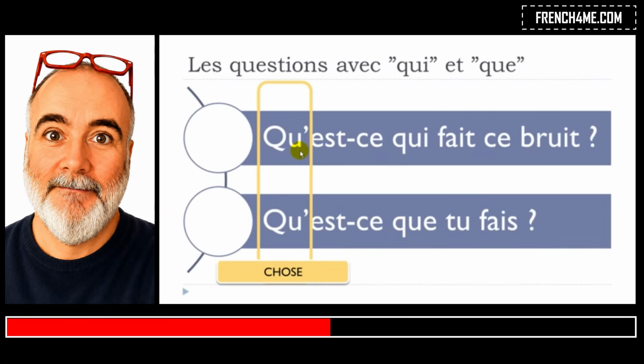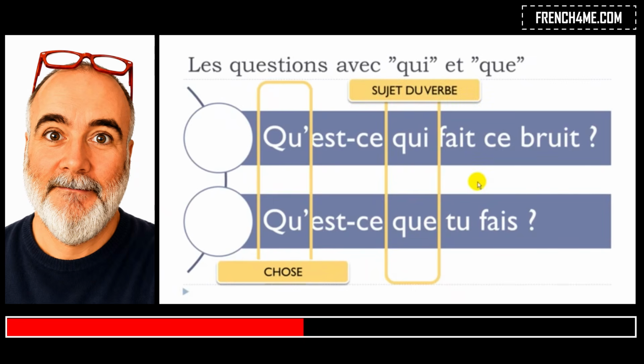First part, we use que because we want to have the information regarding a thing. Okay, so we had qui previously and it was for a person, and then que is for a thing. So it's not for a person, so que will be for a thing when you start the question with it. Okay, and then here, remember we've got this qui here, and then we've got this que here. Well, it will be exactly the same idea that we had previously.